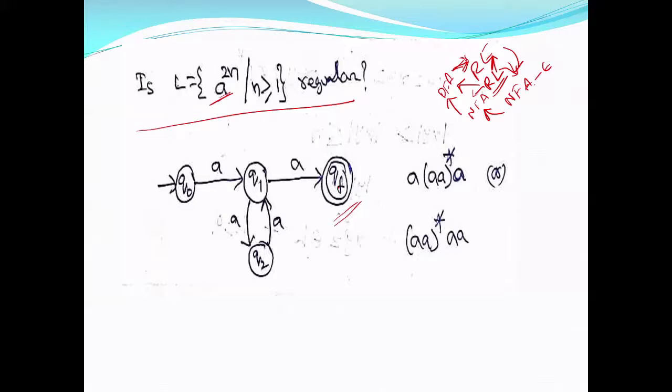When you reach Q6, it means there is an even number of A's. You can check, this will always give you all strings containing an even number of A's, and this is the regular expression. Either you show this, or you show a regular expression which generates all even numbers of A's, and hence this language is regular.